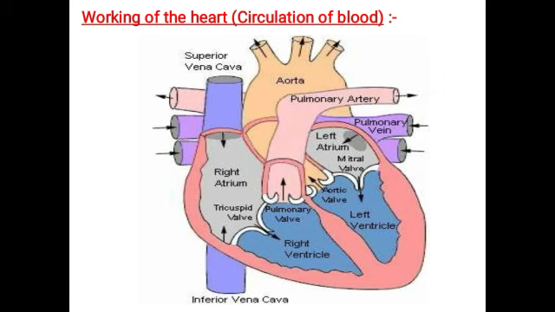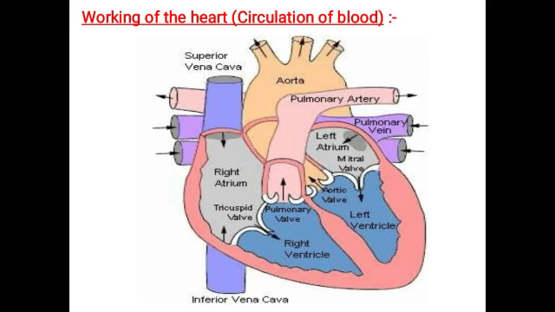Artery means away. After it moves away through the pulmonary artery, it enters into the lungs, and there the gas exchange takes place. After the gas exchange in the lungs, the blood is purified, and the oxygenated blood again enters into the left atrium with the help of the pulmonary vein.